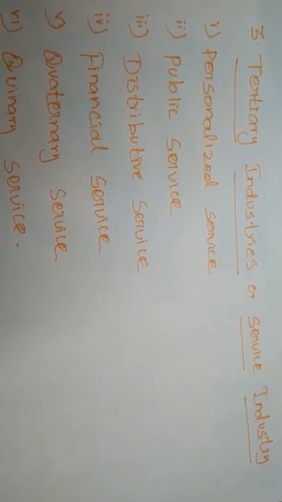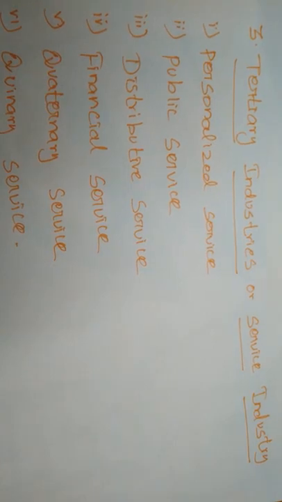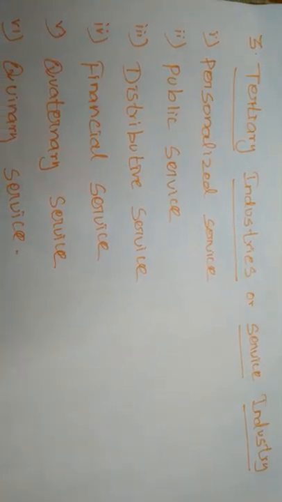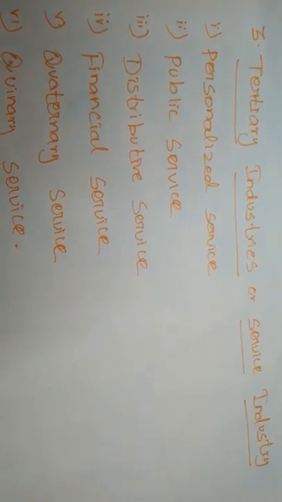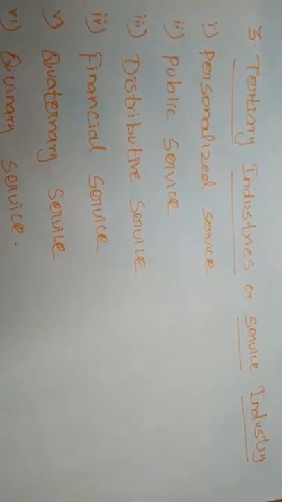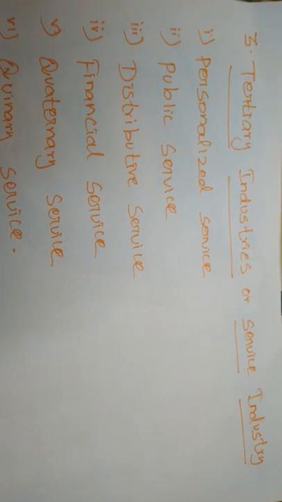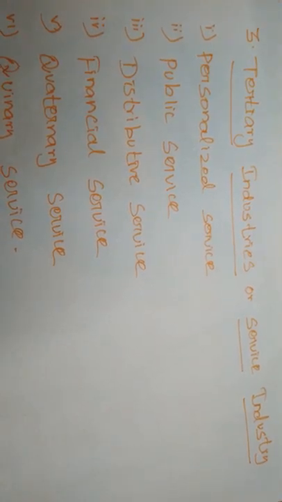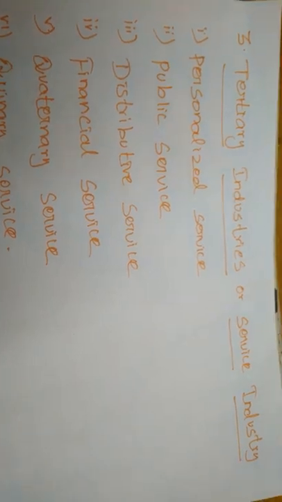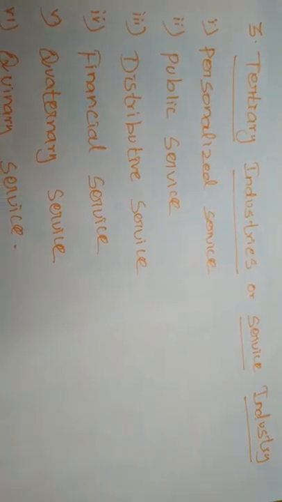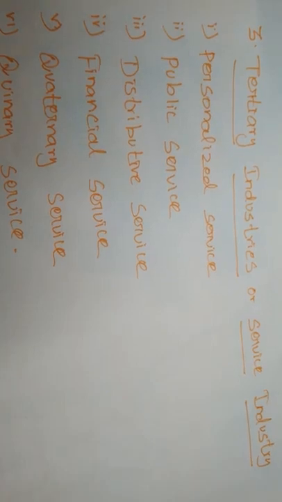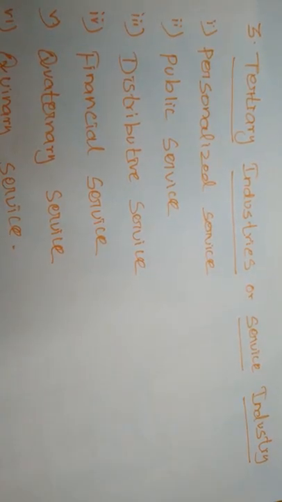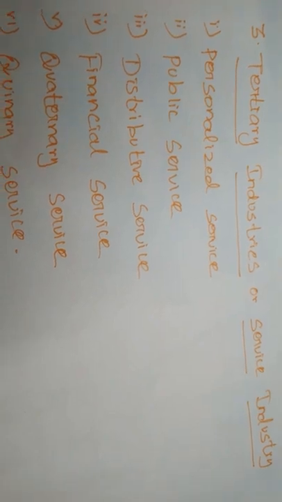For example, banking, insurance, trade auxiliaries, the distribution of commodities from one person to another, and warehousing. These are all auxiliaries to commerce. Without these services, we cannot produce or consume in the proper time or within a reasonable time gap. These service industries are also classified into different forms.